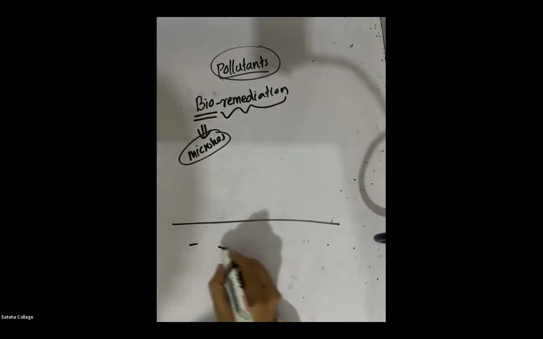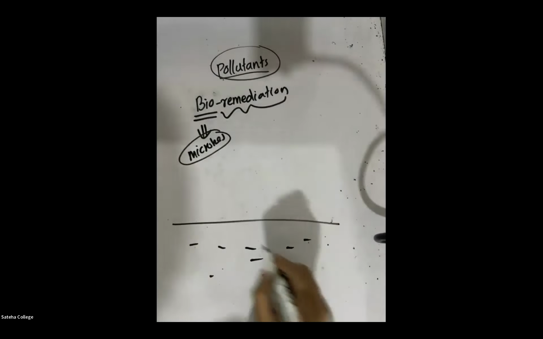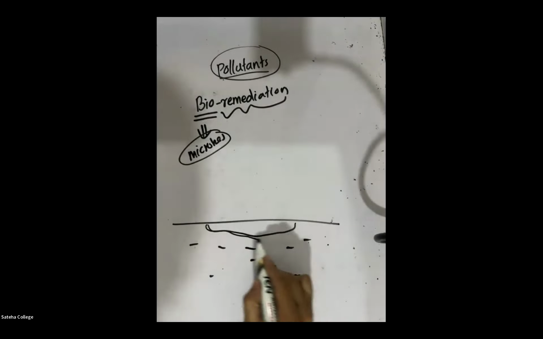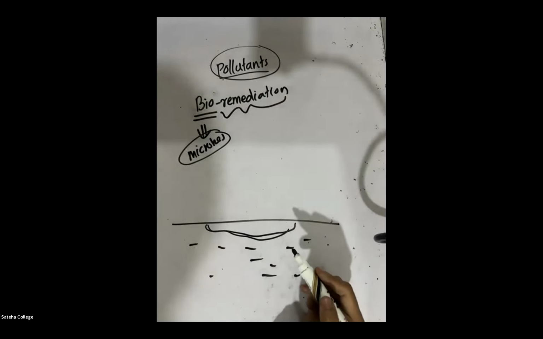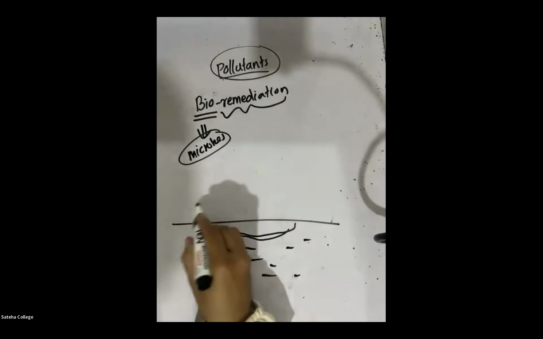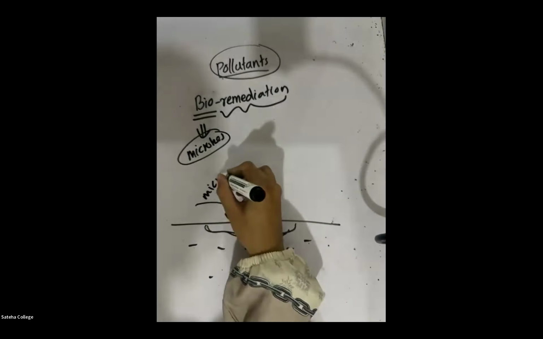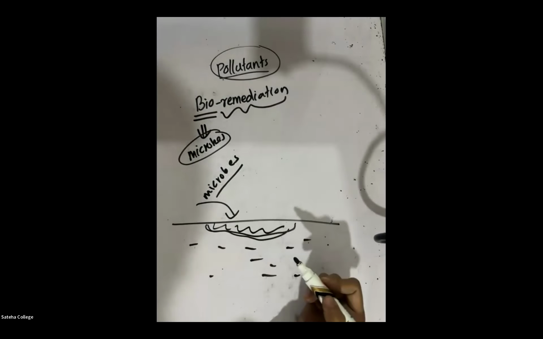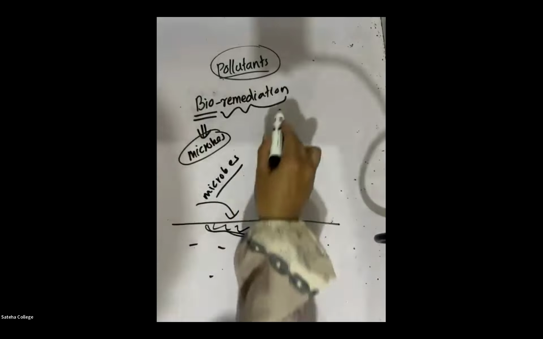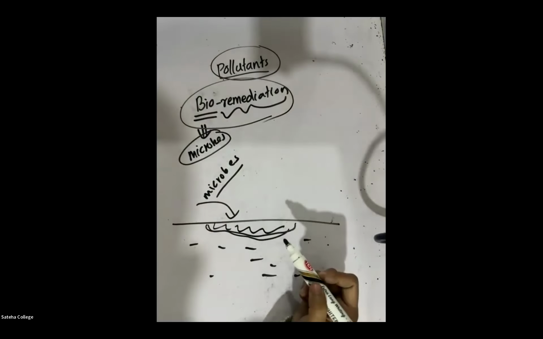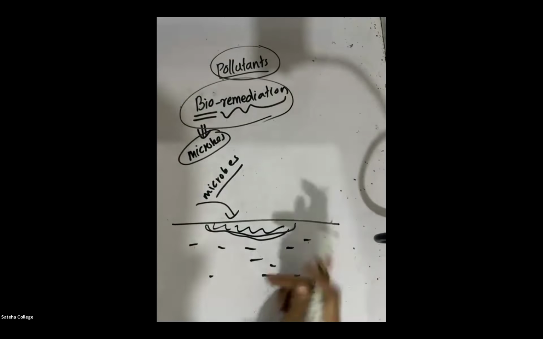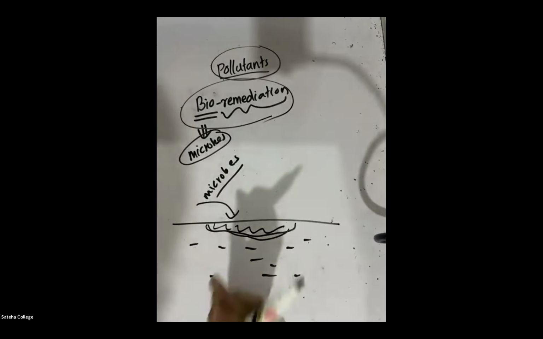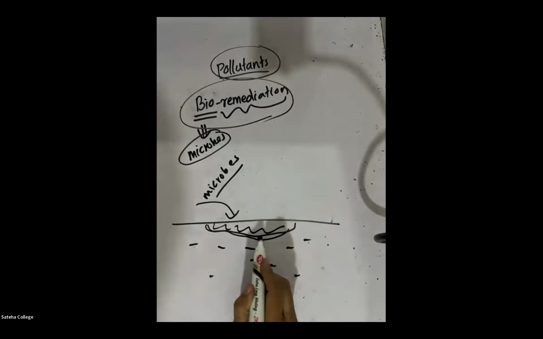Let's think about an ocean where there is a lot of oil released by ships, several layers of oil. If microorganisms are used to remove this oil layer from the ocean, that process is called bioremediation.